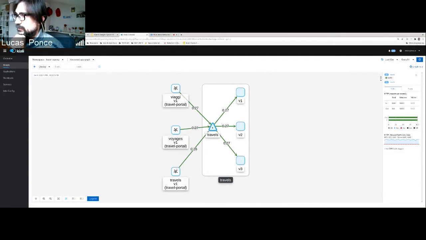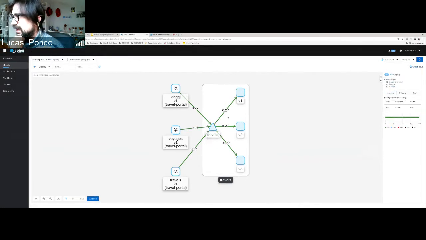And this travel service is being invoked by other consumers, like the travel portals called Viaggi and Voyage. At some point, I would like to say, okay, I'm going to send all the traffic to version 1 and version 2.